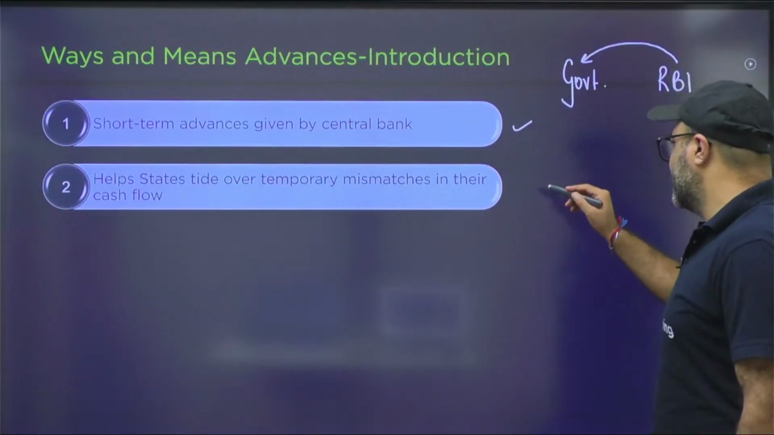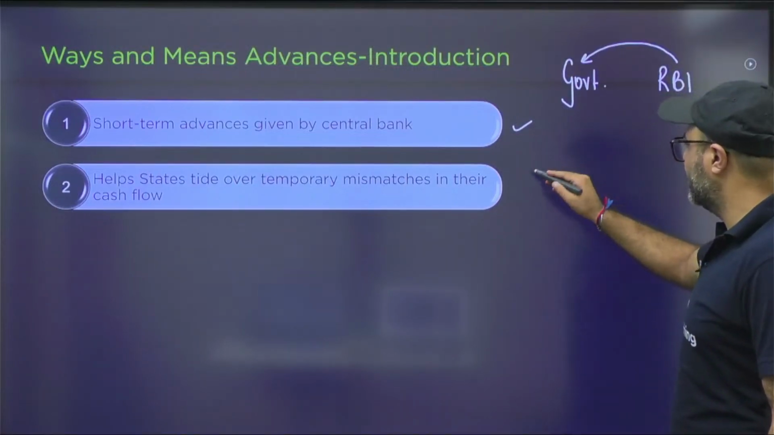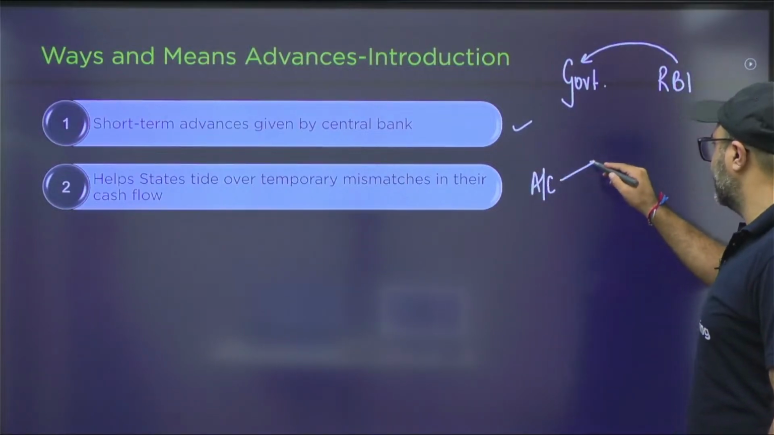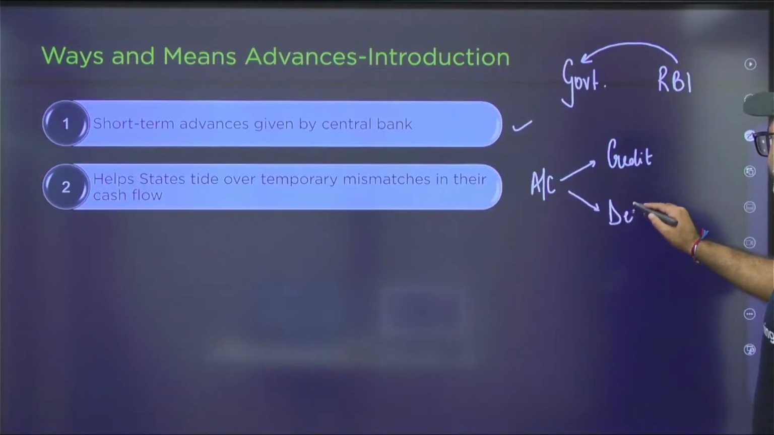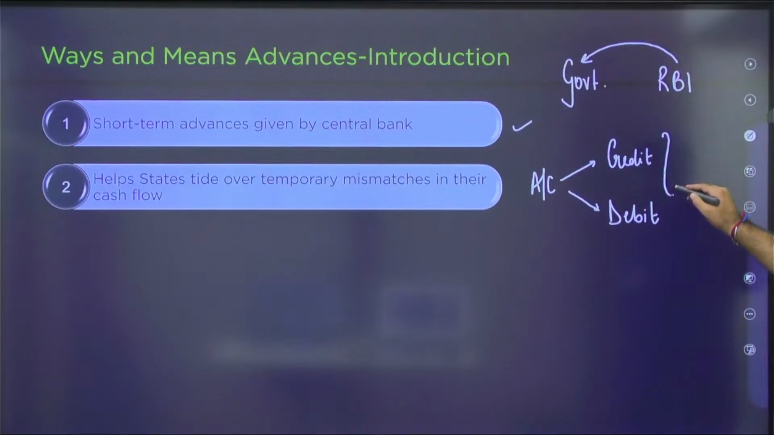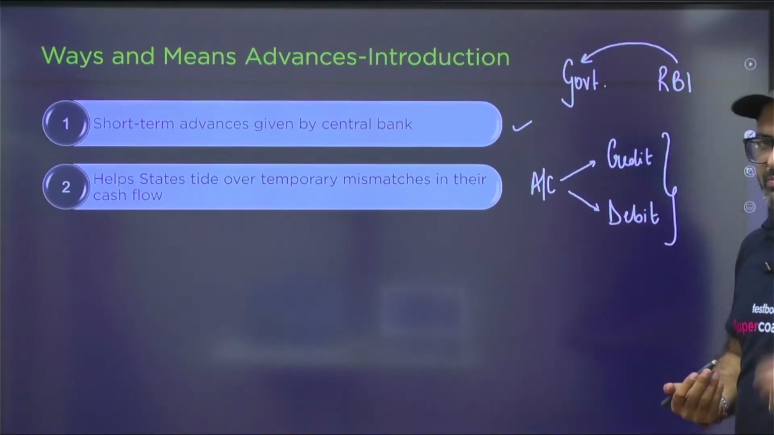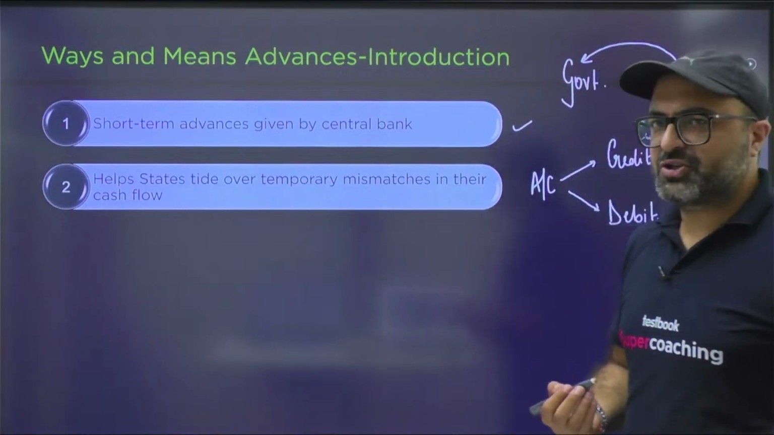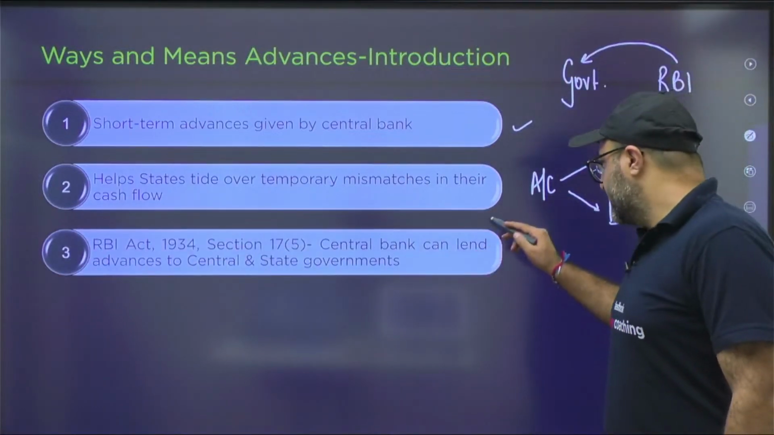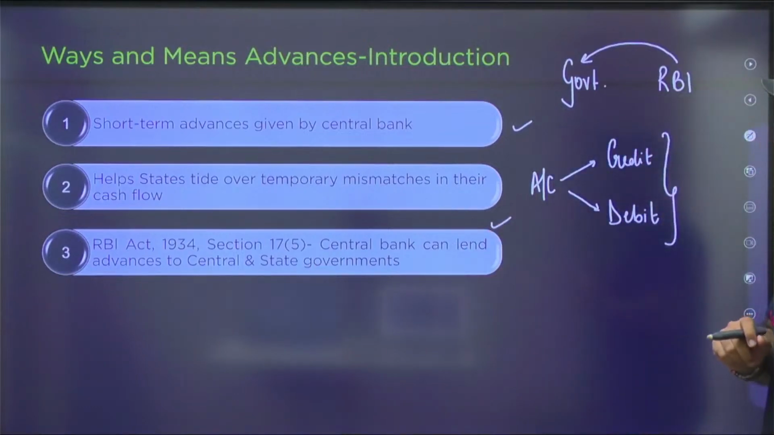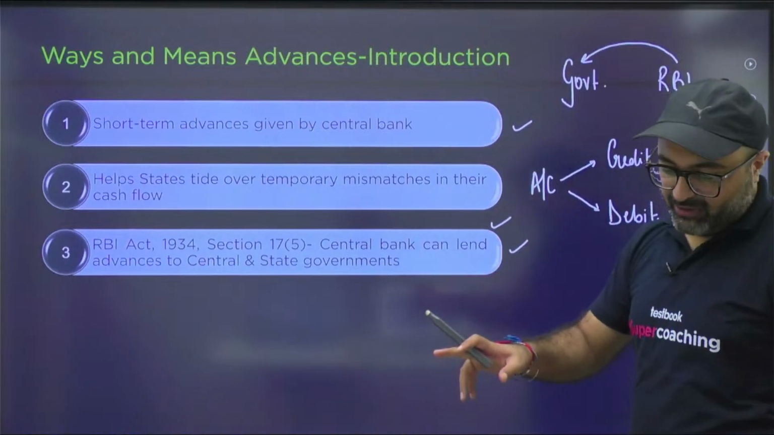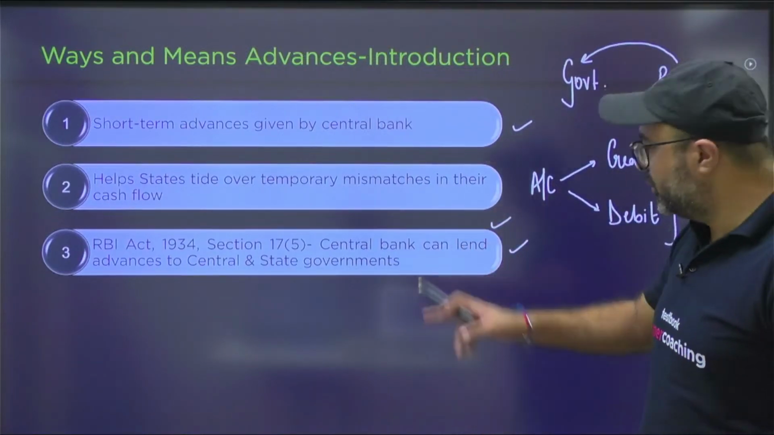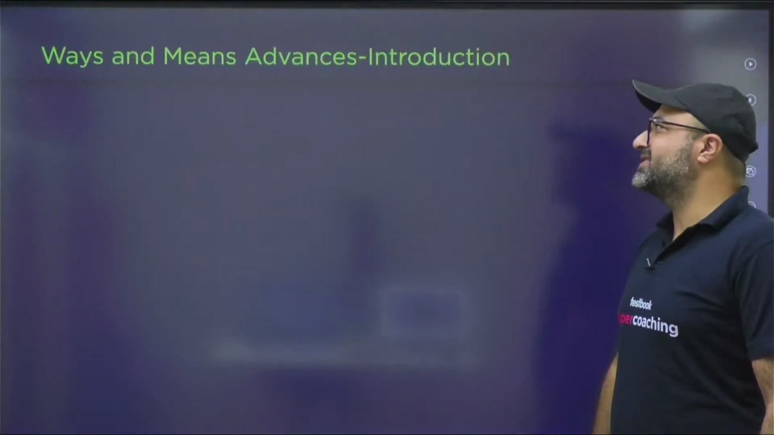Temporary mismatch means if I talk about government's account, if credit is less than debit and government is witnessing a liquidity crisis or liquidity crunch, in that particular case, government can borrow from RBI in order to overcome its short-term funds requirement. Third point is, WMA is mentioned under the RBI Act 1934, to be very specific, under section 17 of the RBI Act, which states that the central bank can provide loans not only to the central government, but yes, the central bank can provide loans to the state government as well under ways and means advances.